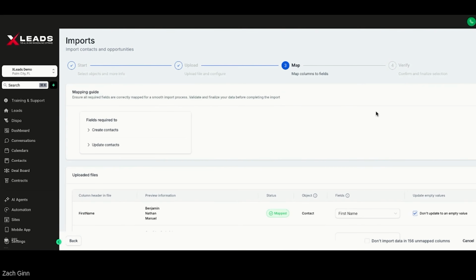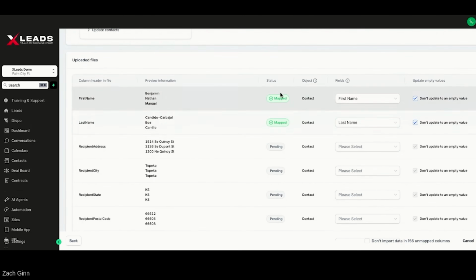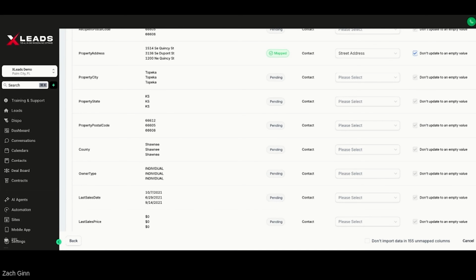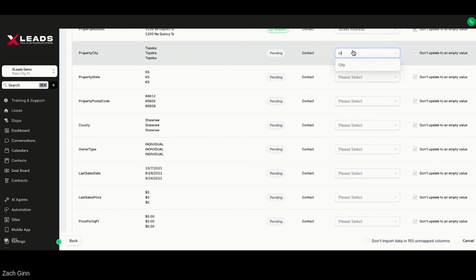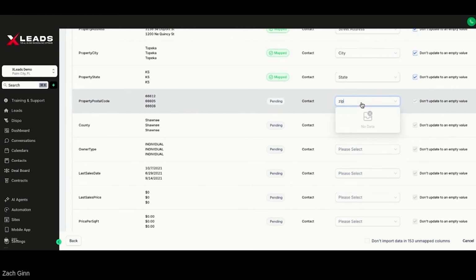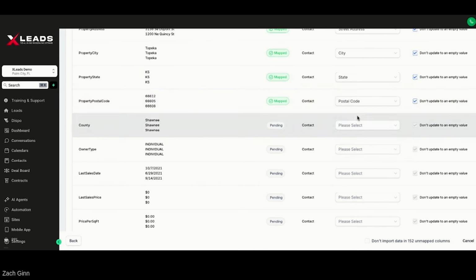Update it. And basically what we're going to do right here is first name. Recipient's going to be mailing address, so we skip that. And then from there we got city, so we're going to throw that into city. State's going to be state. And then zip code, we are going to put postal code. All right, there we go.